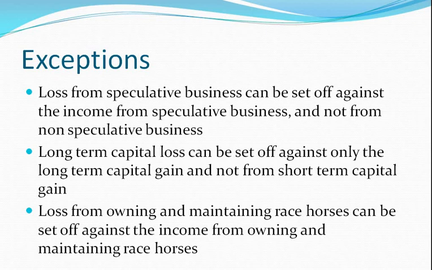So again, capital gains are classified into two, short term capital gain and long term capital gain. So if you have long term capital loss, you can adjust this loss against only long term capital gain. You cannot adjust it against short term capital gain. Third, loss from owning and maintaining race horses can be set off against the income from owning and maintaining race horses. If you have any loss, that has to be set off only against income from owning and maintaining race horses.